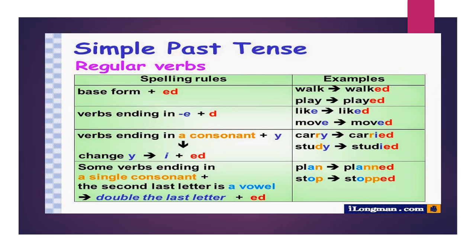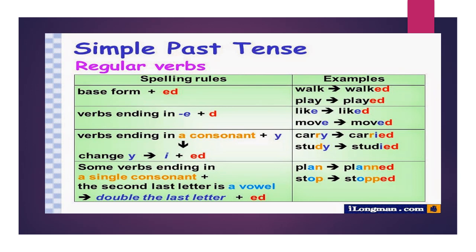If the verb ends with a consonant then y, before the y I have a consonant, so I cross the y and put ied. Like in carry, the y here is preceded by r, which is a consonant, not a vowel. So I have to cross the y and put ied. Study. The y here is preceded by a consonant, not a vowel. So I have to cross the y and put ied.